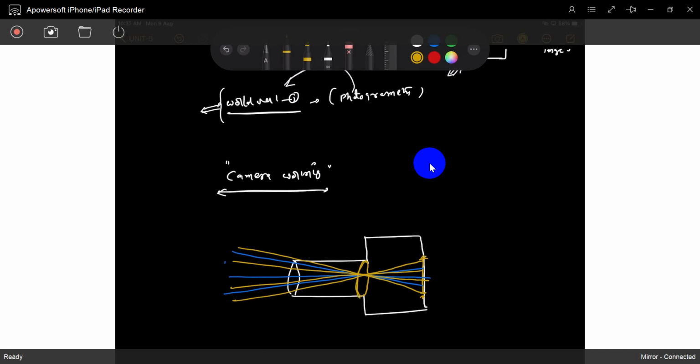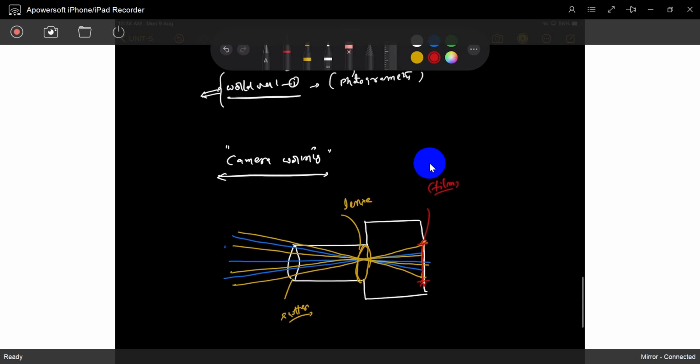It is a lens. It is a shutter. It has a film. Once you open the shutter and click, what happens? Light will come through the lens and expose the film. The light, wherever it comes from, comes like this. It is the image. Maybe we call it the objective.